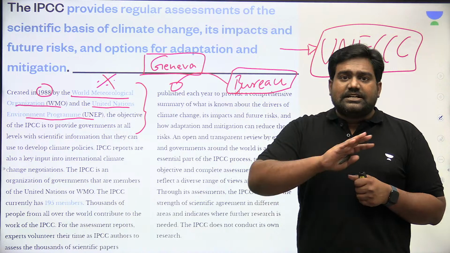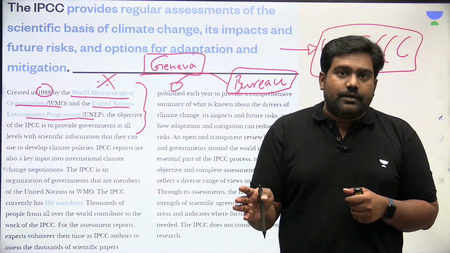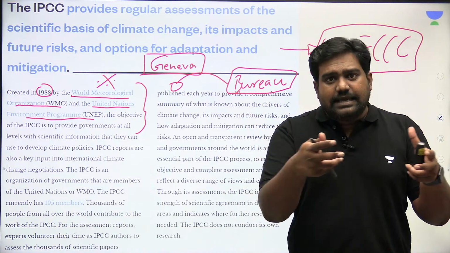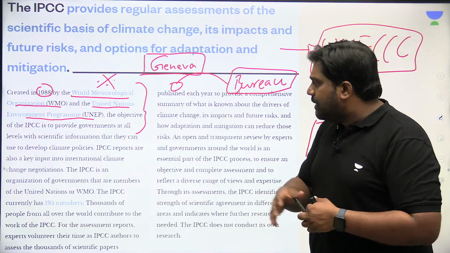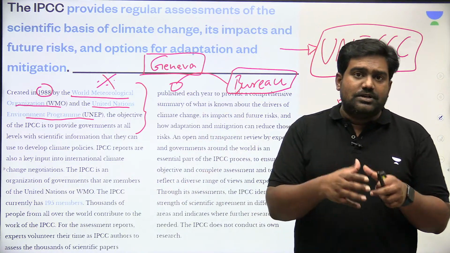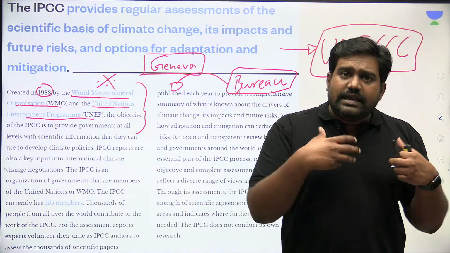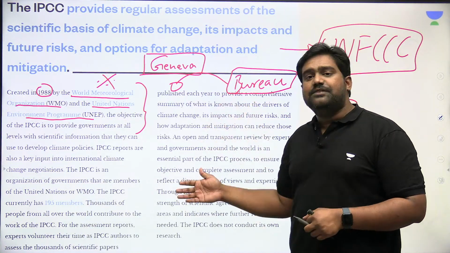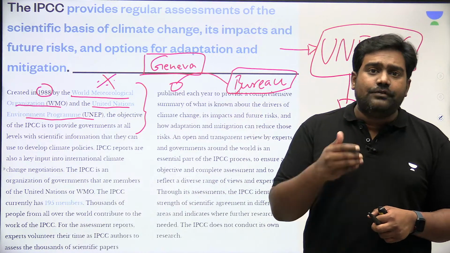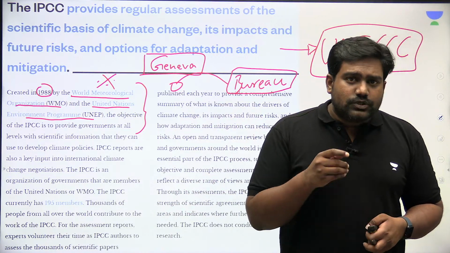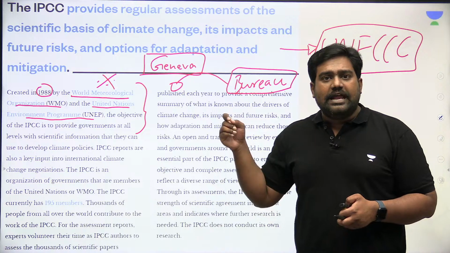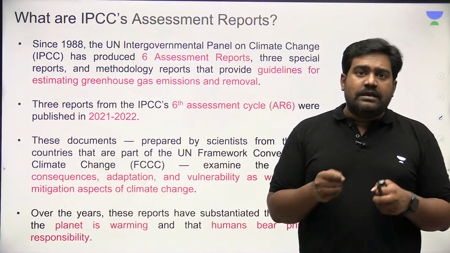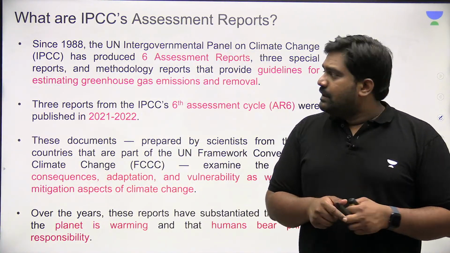So IPCC does not conduct any research of its own. However, it brings existing research and data by bringing scientists and experts from around the world together, and they carry out assessments and bring out reports which form the scientific basis for our understanding of climate change. So this is the important role played by this intergovernmental body of the United Nations.